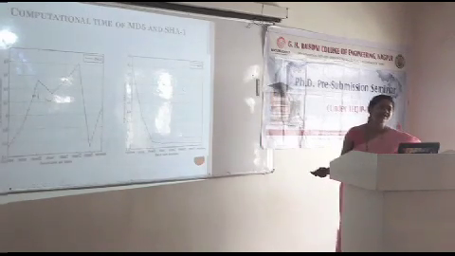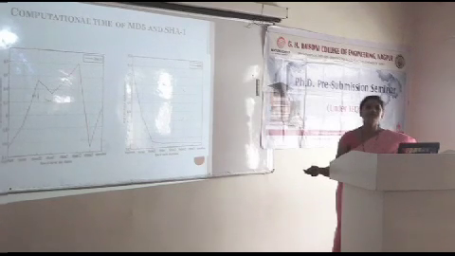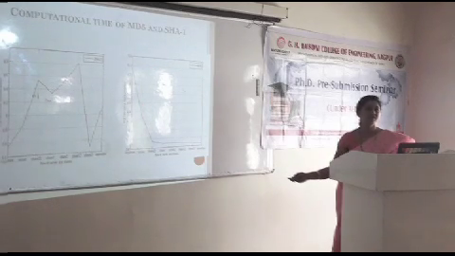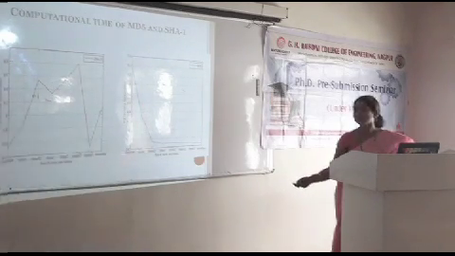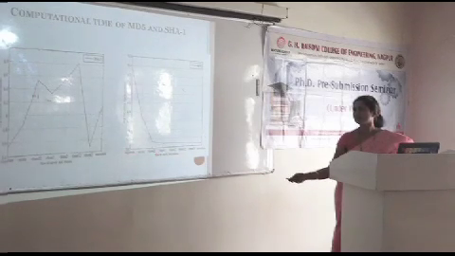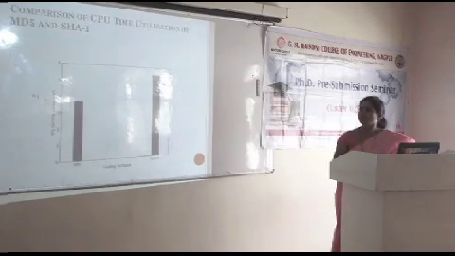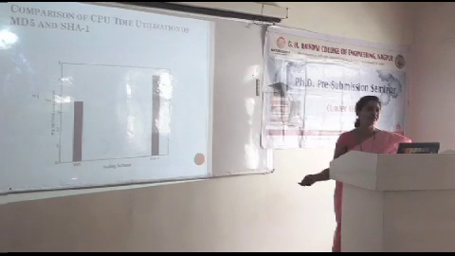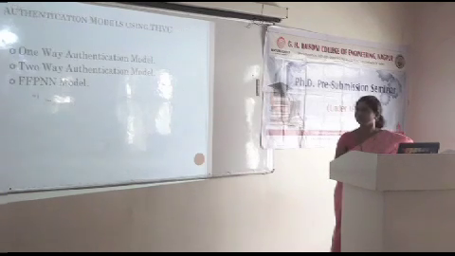Now this is the computational time required for SHA. We also experimented with SHA, but it takes much more time for execution as compared to MD5 for all of the entities. We have generated the MD5 hash for all the entities: key share, then share 1, share 2, up to the user share. And it is the average CPU time consumption of MD5 as well as SHA, and it is demonstrated that MD5 consumes a lesser amount of time.